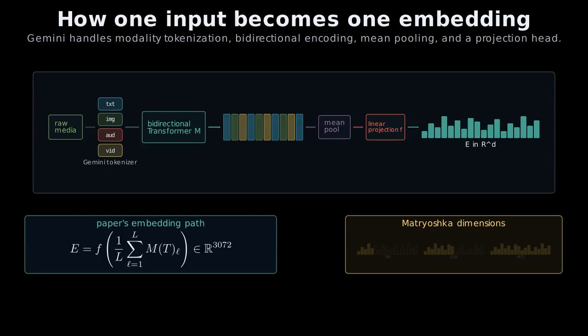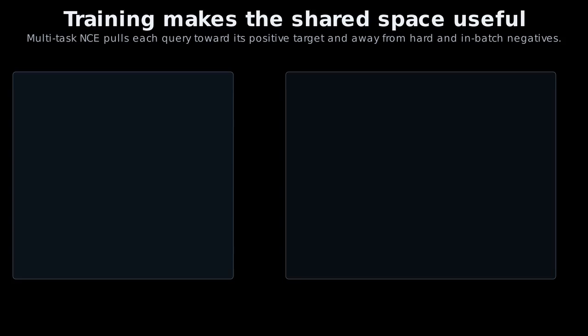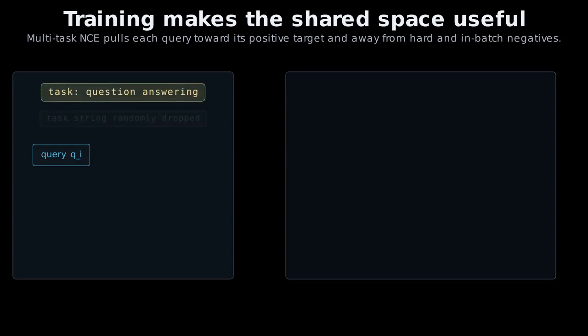But useful geometry must be learned, not assumed. Contrastive training gives the space its shape by deciding what should be close and what should not. Left is one example. Right is the batch competition. The task string defines the kind of match requested. Dropping it forces retrieval to work without perfect instructions.